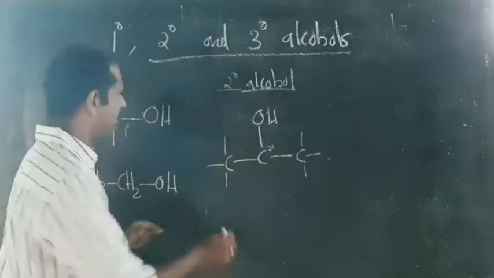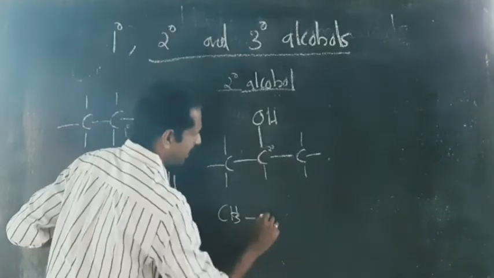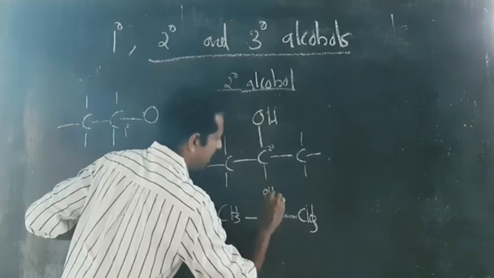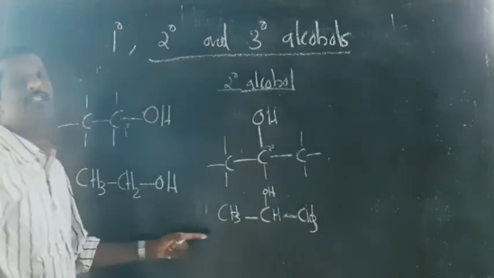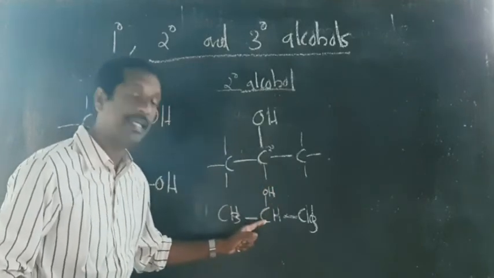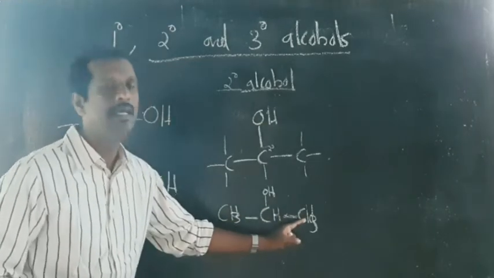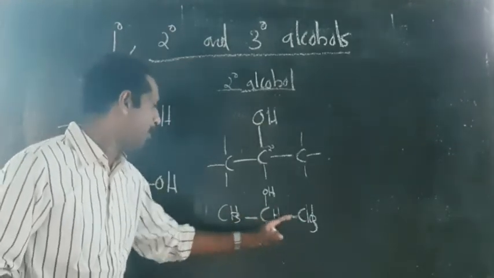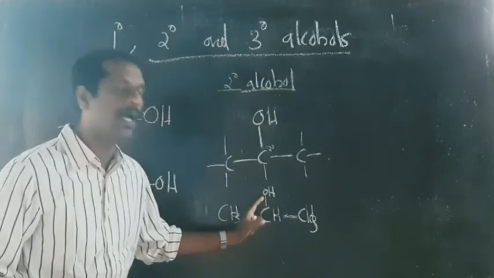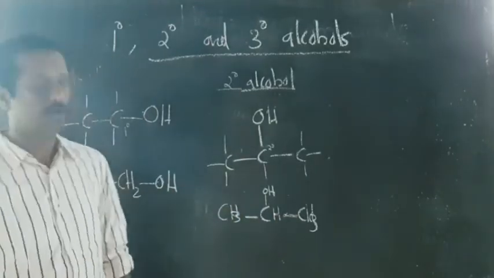If you substitute with hydrogen, what you will get? CH3, CH(OH), CH3. So this type of alcohol is known as a secondary alcohol. Here you can see that the OH is attached to a secondary carbon. What do you mean by secondary carbon? The carbon which is joined with two other carbon atoms. So what is the name of this alcohol? Propan-2-ol, in the second carbon there is the OH group. This is an example for secondary alcohol.